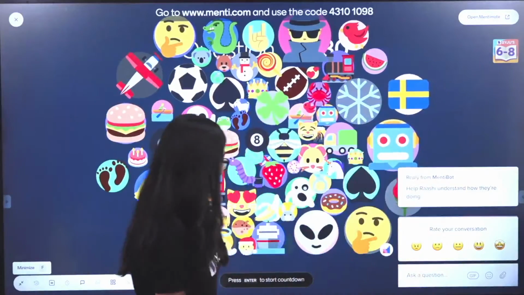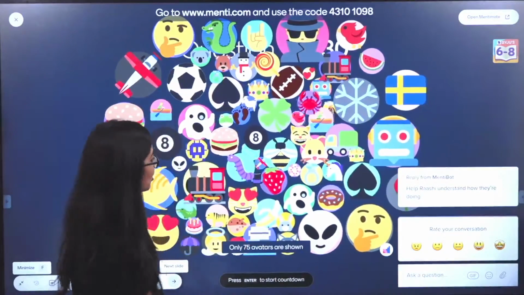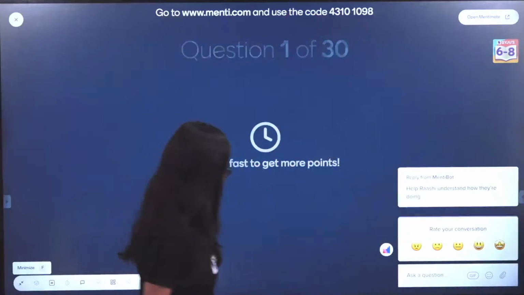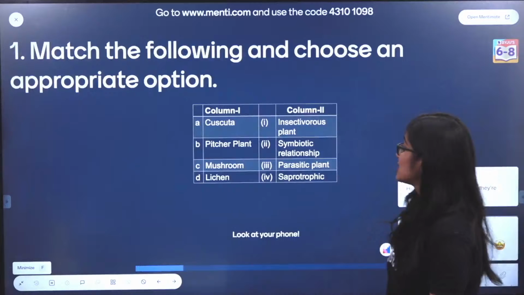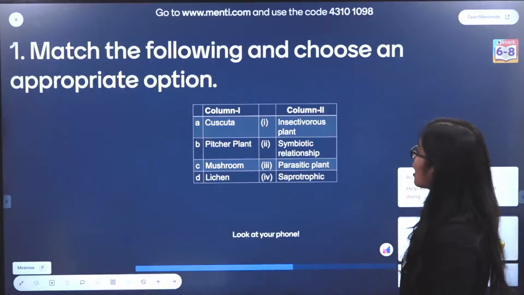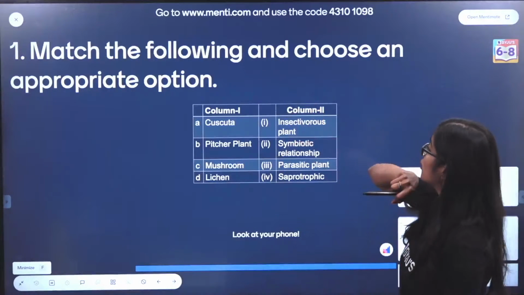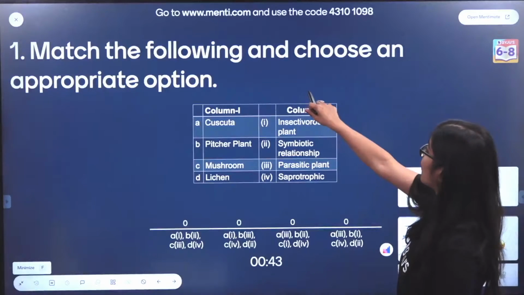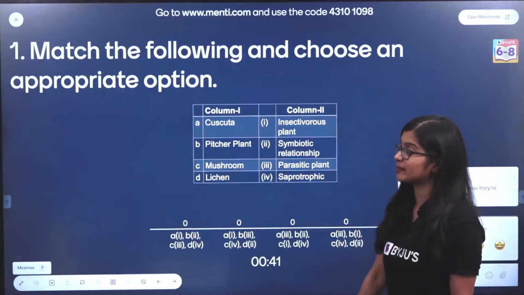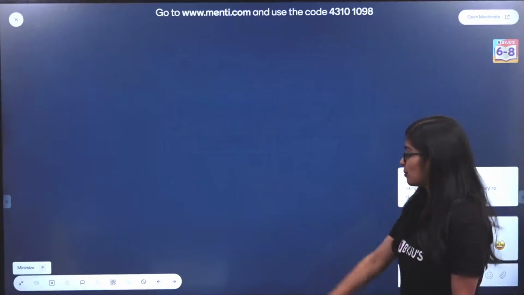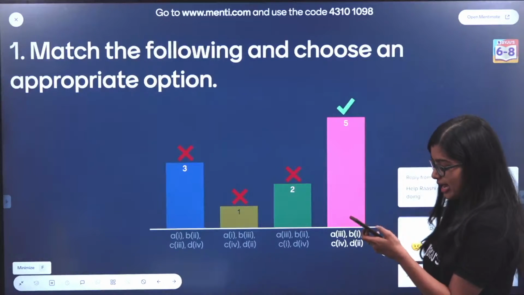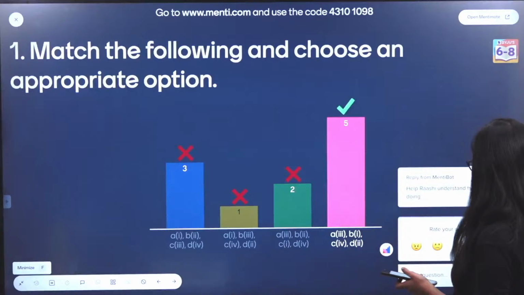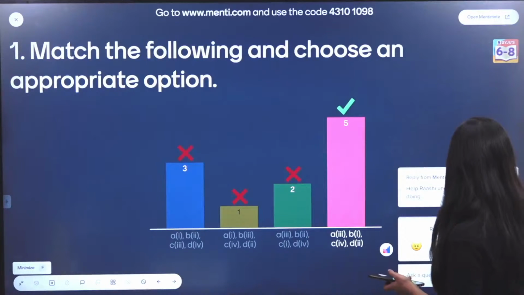Okay. So let's get started, everyone. Let's have a look at our first question. Answer fast to get some more points. So these are for both 7th as well as 8th graders, right? Okay, so we have a match the following question where we need to match the following and choose the appropriate option. Cuscuta, pitcher plant, mushroom, lichens.